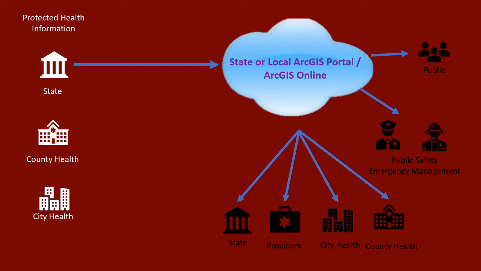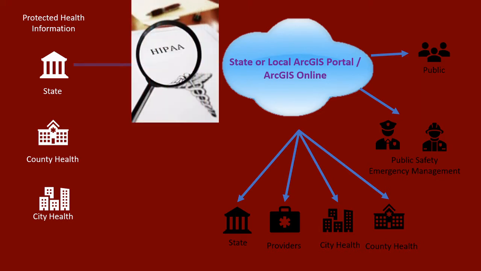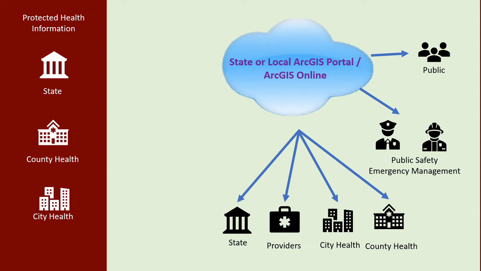However, the privacy requirements of the Health Insurance Portability and Accountability Act, or HIPAA, rightly prevent open disclosure of information. Additionally, ArcGIS Online is not a HIPAA-compliant environment. In order to share the information, it must first be de-identified so that it can be put into a non-HIPAA compliant environment. This is where MapMasq can help.